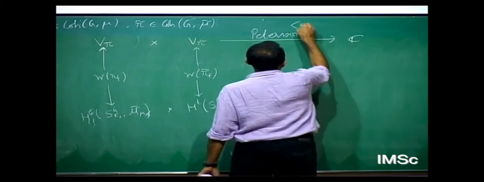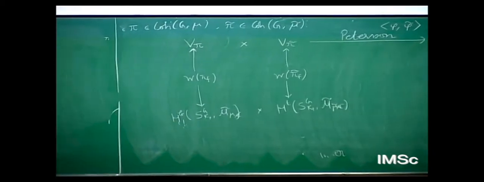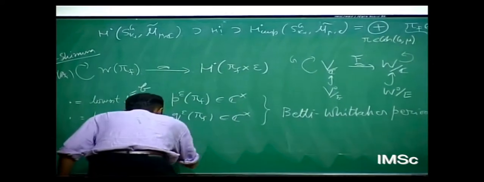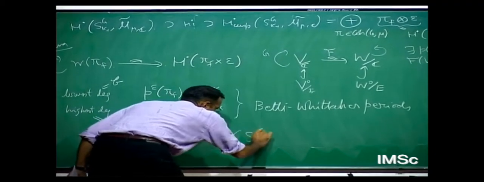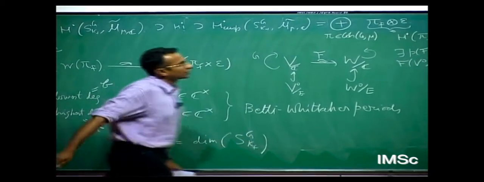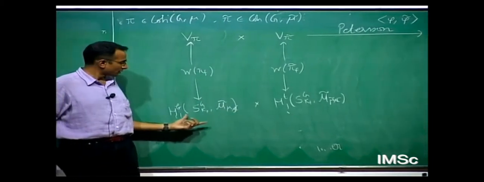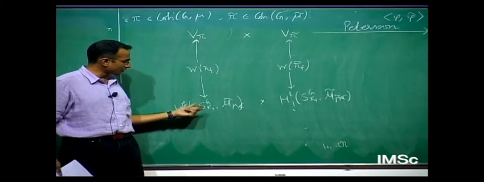So this is my phi tilde business. And here what happens is this bottom, the lowest degree in which I see cuspidal cohomology and the highest degree in which I see cuspidal cohomology, lo and behold, B plus T turns out to be the dimension of this locally symmetric space. And these are represented by compactly supported forms. So if I cup them up or wedge them up, however you want to think, I get a cohomology class in top degree